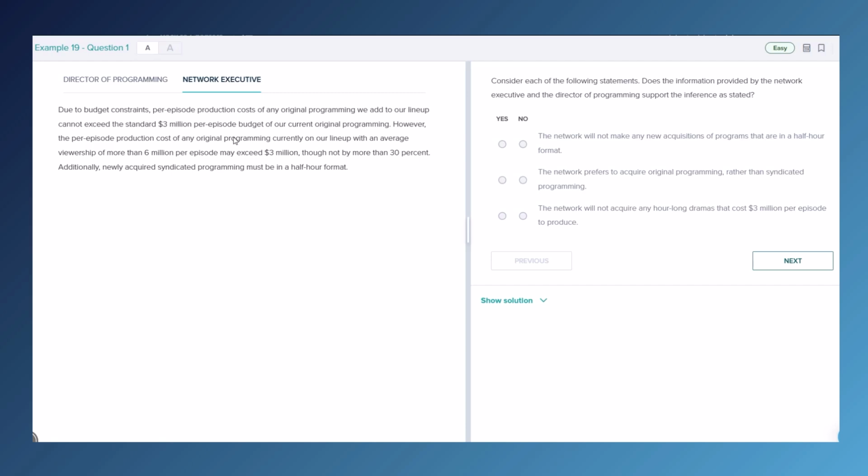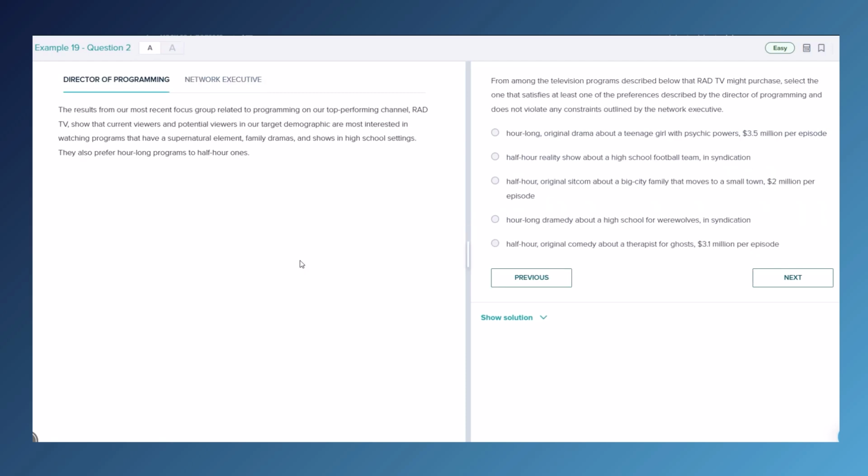Let's look at our next question. From among the television programs described below that RAD TV might purchase, select the one that satisfies at least one of the preferences described by the director of programming and does not violate any constraints outlined by the network executive. So only has to satisfy one of the preferences, but it cannot violate any of the constraints.